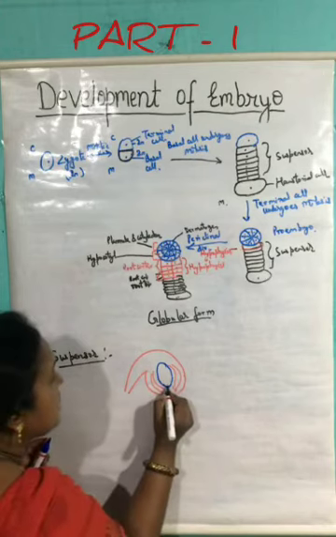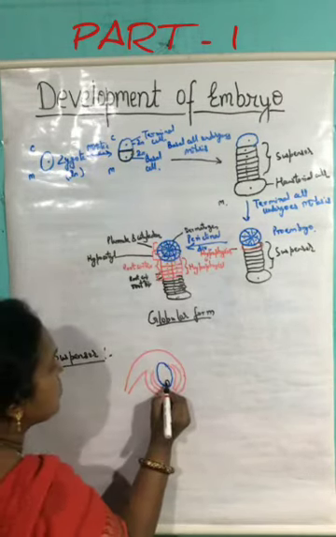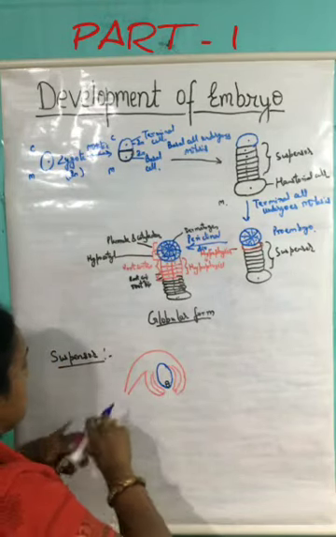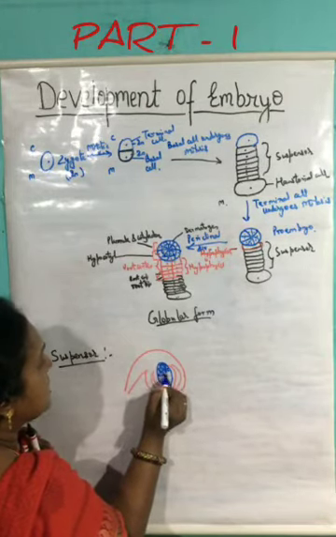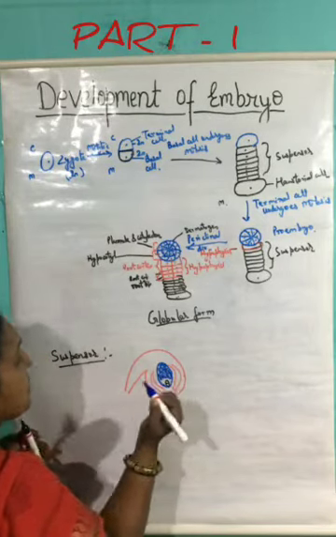Here, this is the zygote that is going to be formed, and these are the two cells, the terminal and the basal cells. In this region, the primary endosperm nucleus has developed into the endosperm, that is the nutritive tissue.